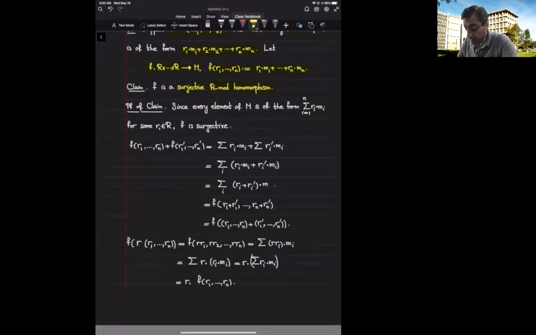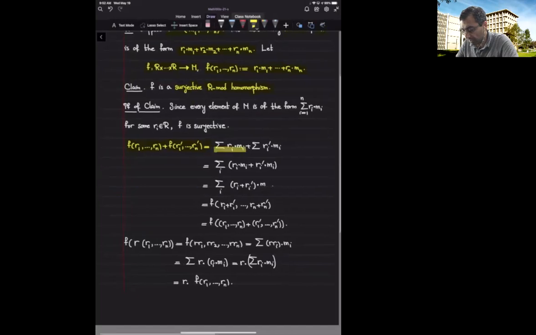So f of (r_1, ..., r_n) plus f of (r_1', ..., r_n') equals what? The first one is the linear combination of the m_i's with coefficients r_i. The second one is the linear combination of the m_i's with coefficients r_i'.